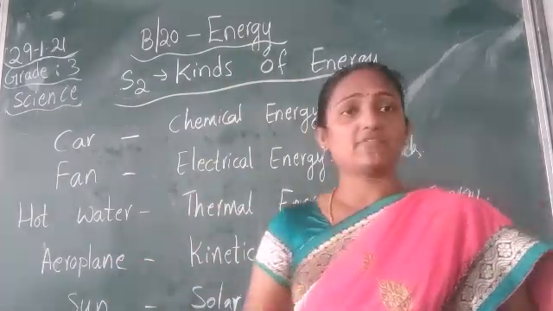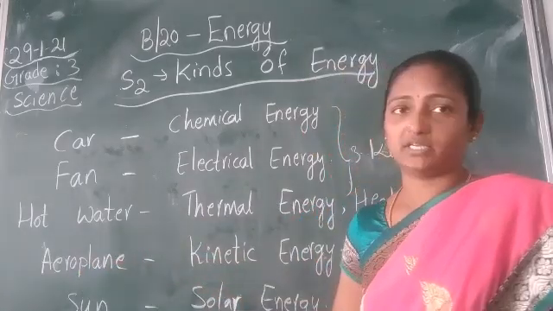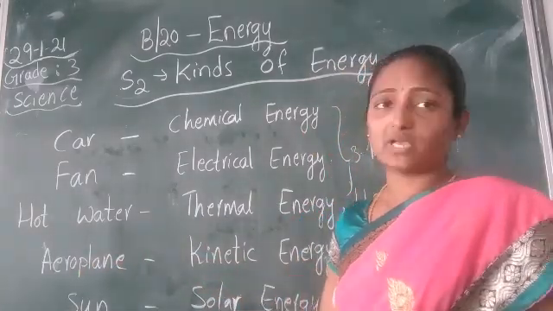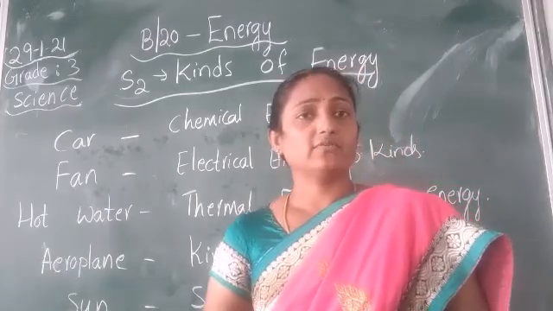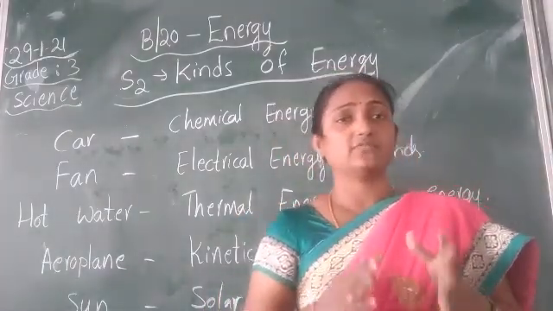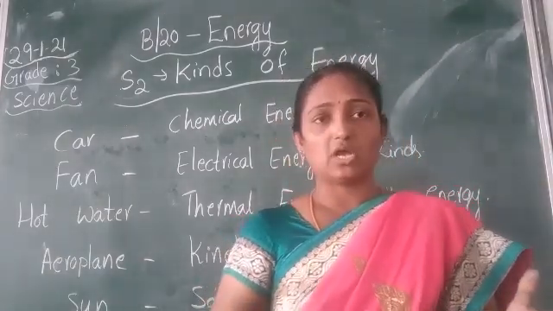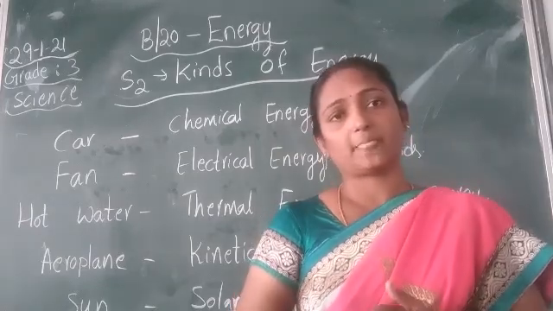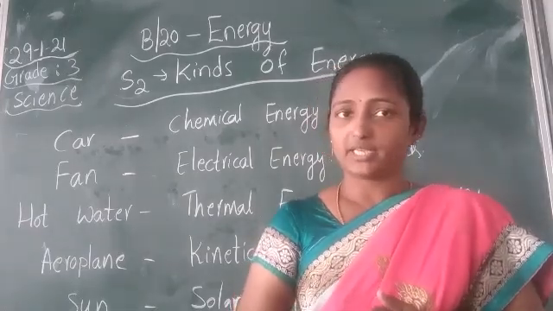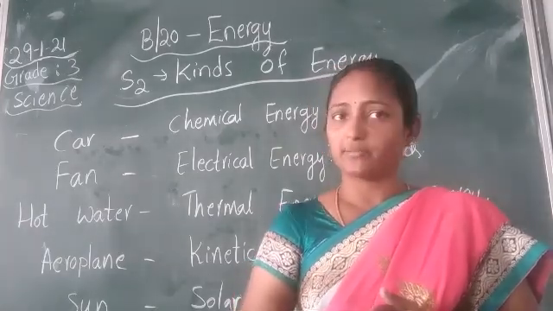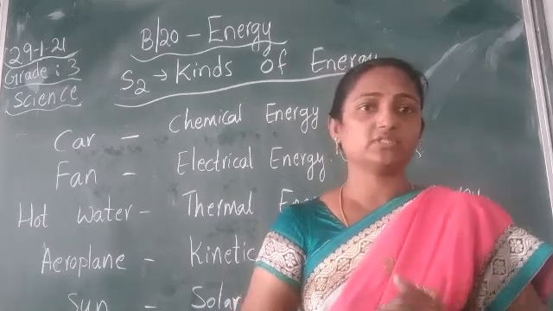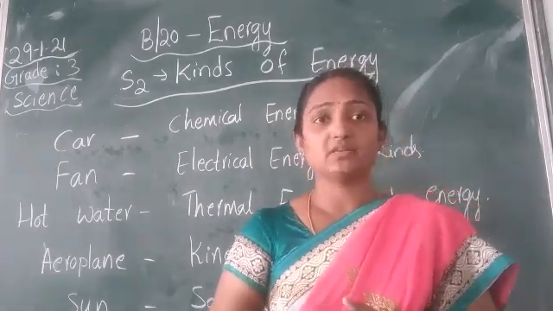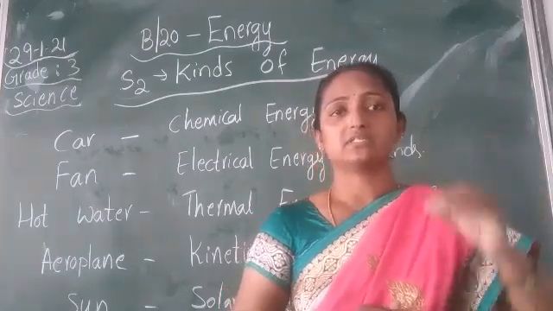Now we can also have a natural energy. Nowadays everyone prefers solar energy. We are able to cook food in solar cookers. How are we able to cook the food in solar cookers? We are not using any petrol. We are not using any chemicals. So what are we using? We are using the heat from the sun.